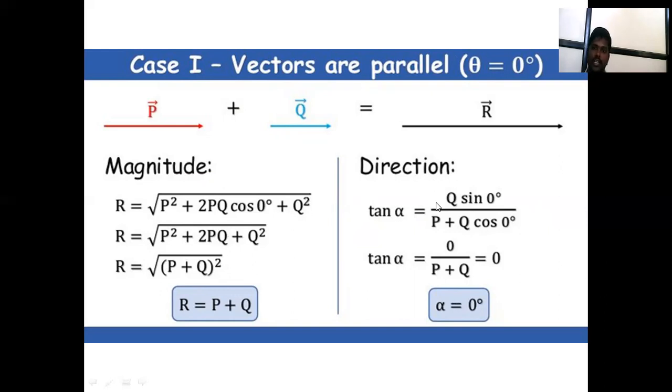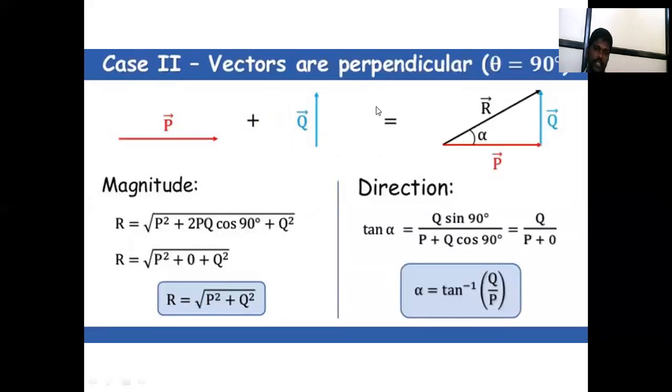Then direction is tan alpha is equal to Q sin 0 upon P plus Q cos 0. Sin 0 means 0. Then tan alpha is 0 degree. Vectors are perpendicular. Two vectors are perpendicular. Then cos 90 is 0 and sin 90 is 1. Then the equation is R is equal to root of P square plus Q square. And direction is alpha is equal to tan inverse Q upon P.